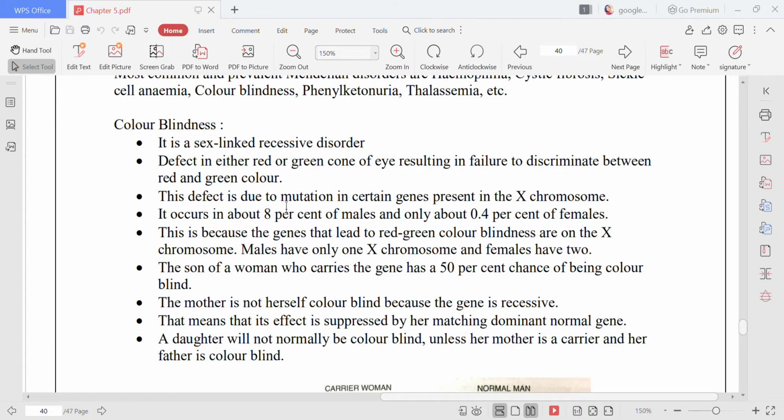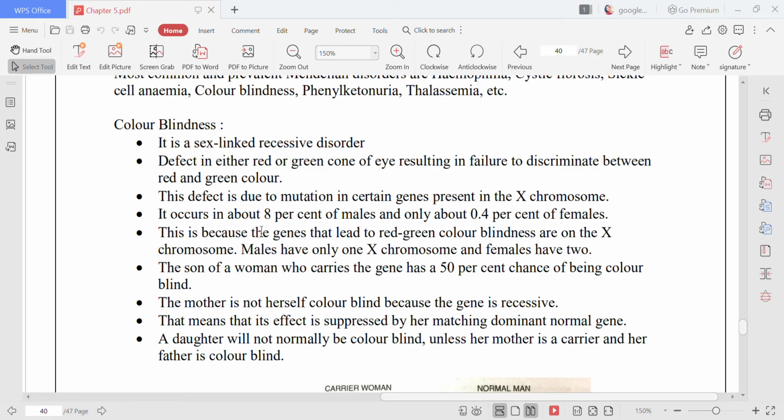This defect is due to mutation. I already told you what is mutation, in certain genes. Why genes? Because this is a Mendelian disorder, a genetic disorder. So mutation in genes, and where are these genes present? In the X chromosome. X chromosome is the sex chromosome. That is why we call this disease sex linked.